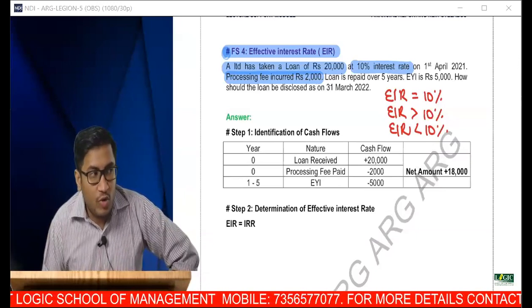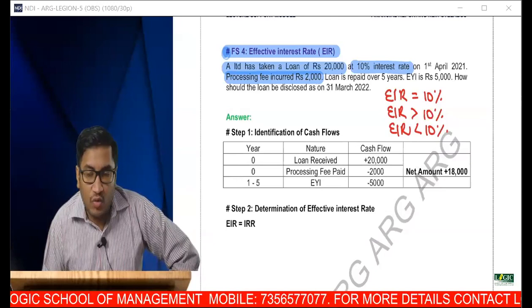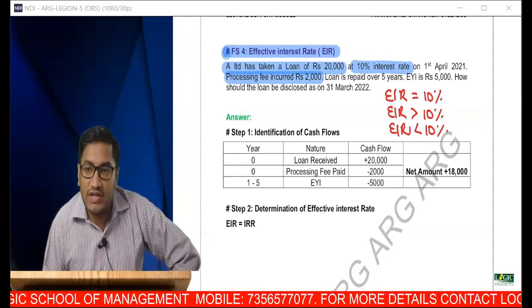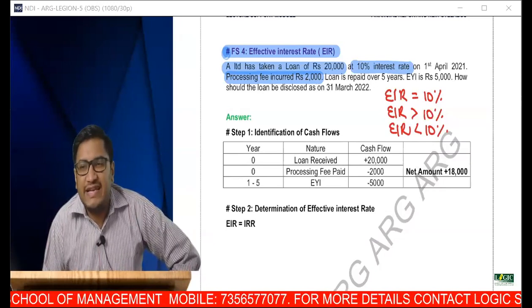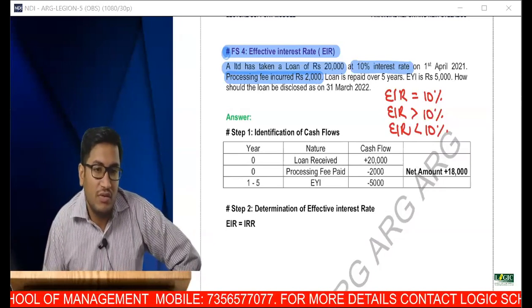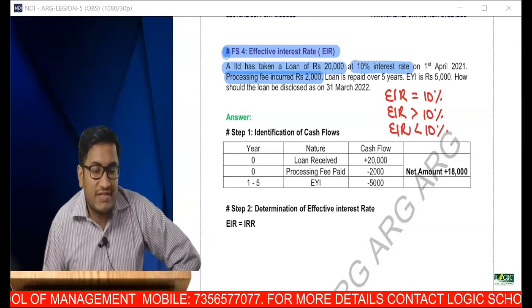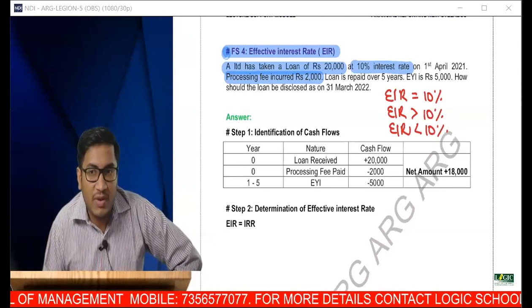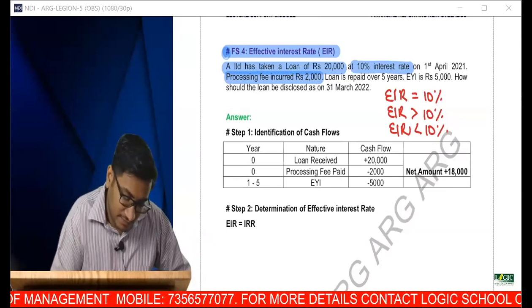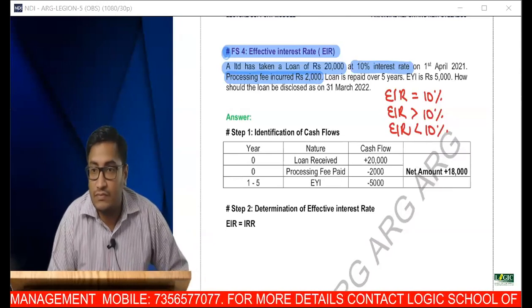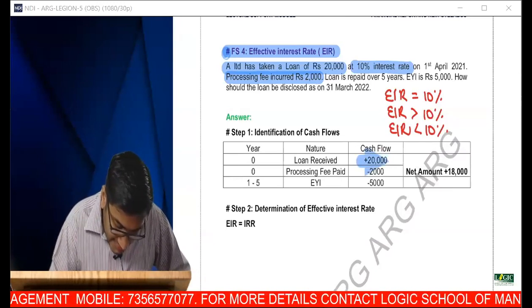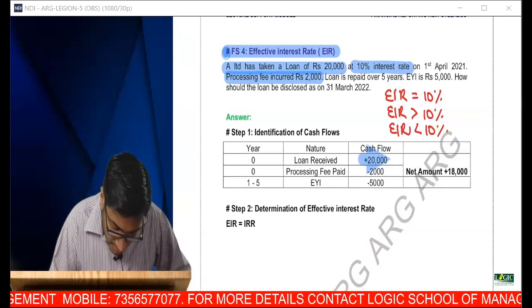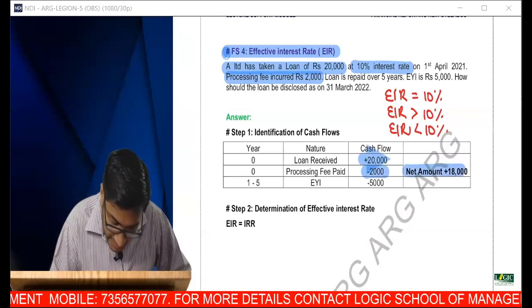It is to identify all the cash flows. Tell me, sir, what is the year 0 cash flow? How much loan have you received? You have received 20,000 rupees loan, but in year 0 itself you have to pay 2,000. So what is the net amount received?